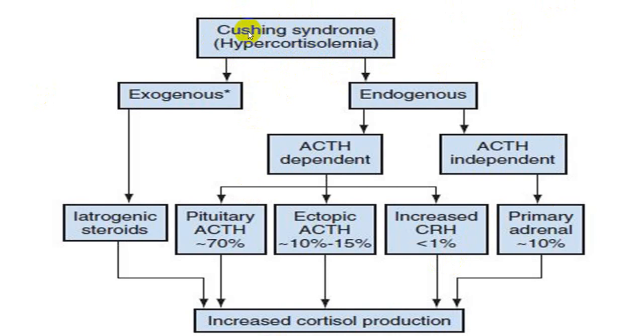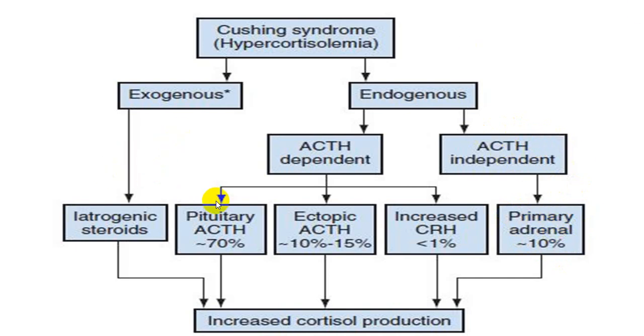cortisol in blood, which may be by an exogenous cause, the person who is on external steroids. So he is given an external steroid, and that we call iatrogenic steroid induced hypercortisolism or iatrogenic Cushing syndrome. And when it is an endogenous secretion, it may be because of ACTH or may not be because of ACTH. When it is not dependent on ACTH, it is basically a primary adrenal gland disorder, which accounts for 10%, and those are independent of ACTH.